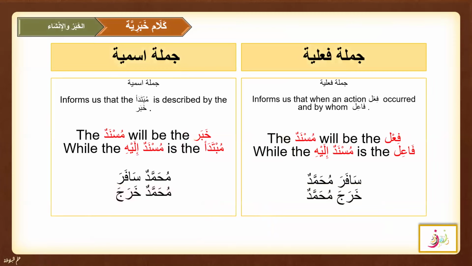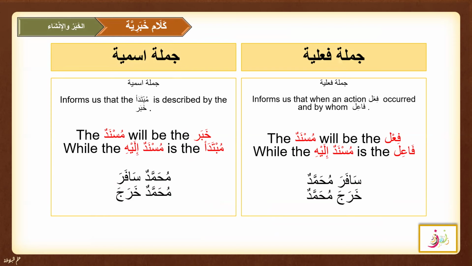We learned that now in ilm al-balagha, we see musnad and musnad ilayh, and these are the terms that we are going to use for kalam khabariya, for jumla ismiya and jumla failiya. For jumla ismiya, the musnad will be the khabar, while the musnad ilayh is the mubtada.